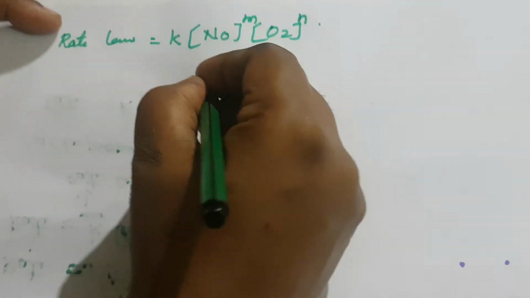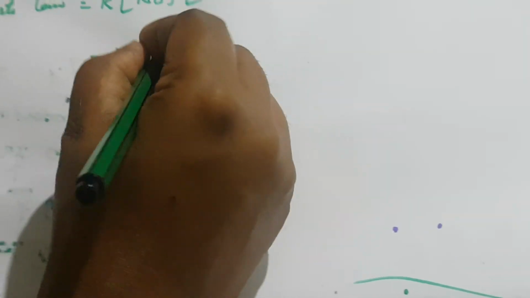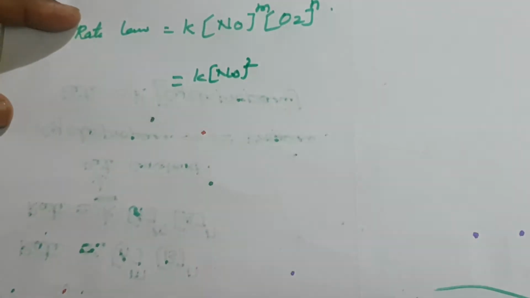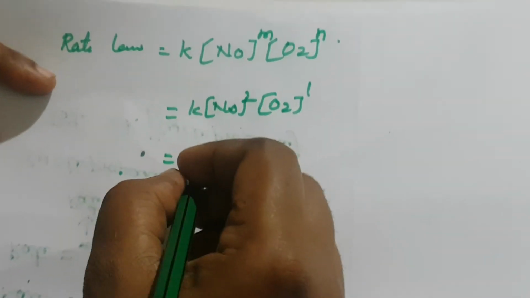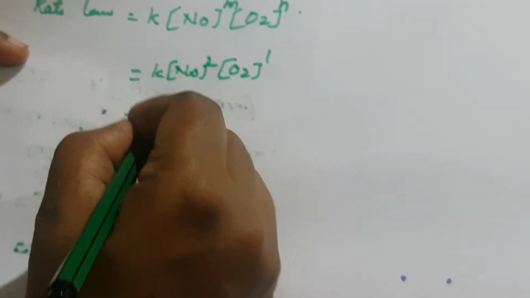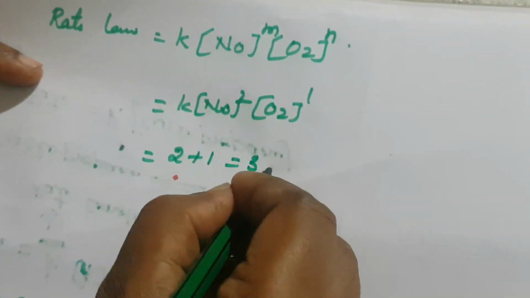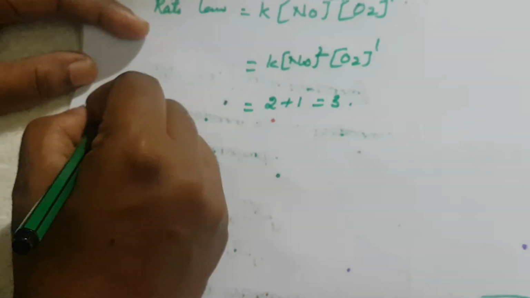The M value is 2, NO power 2. What is the O2 value? That is 1, O2 power 1. So here 2 plus 1 equal to 3, the overall order of the reaction.